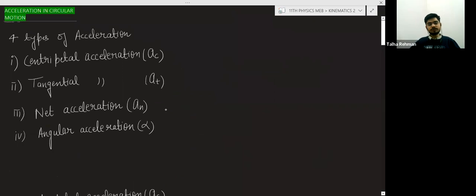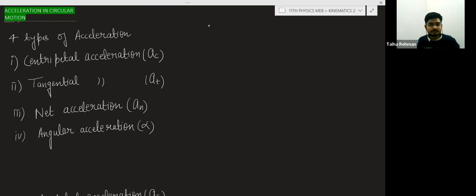Note this down, then we will solve questions on it. If you follow this way to analyze the acceleration, I think it will be easier to understand; otherwise things will get messed up.